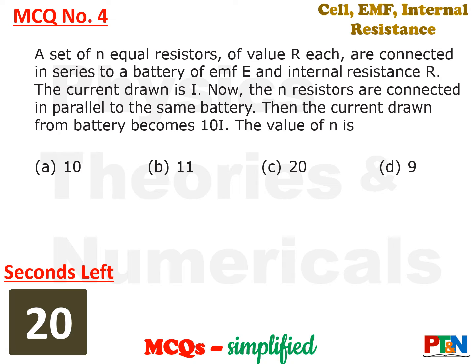Now these n external resistors are put into parallel. So now this parallel combination is connected across the cell of EMF E. So of course current will go up. The current has gone up, it has become 10I. So you need to calculate the value of n. 20 seconds time for you. Your time starts now.